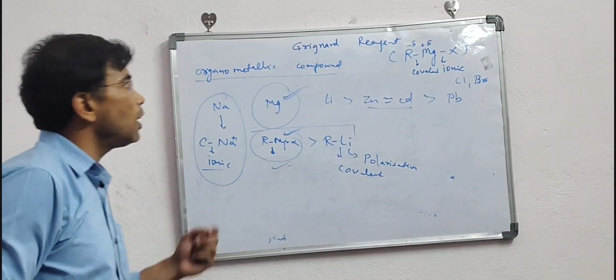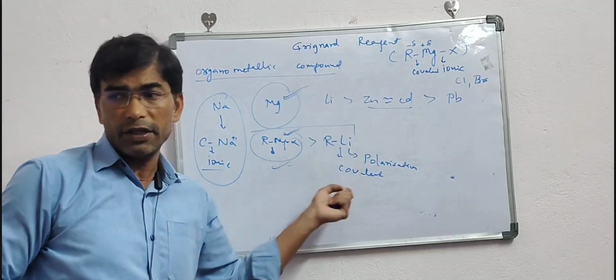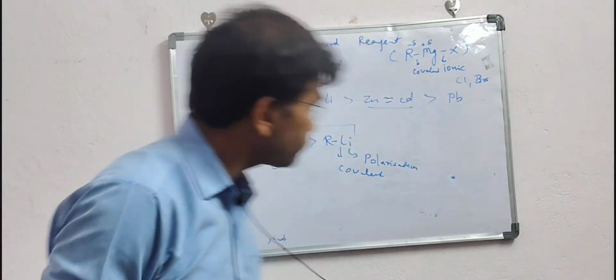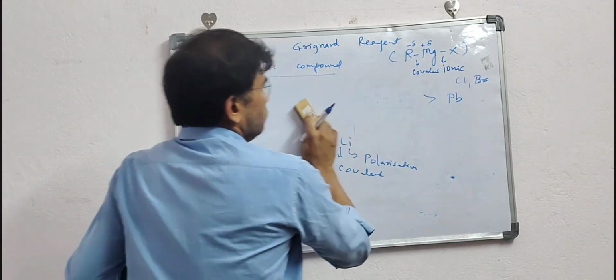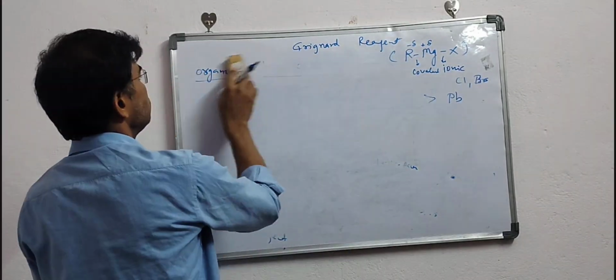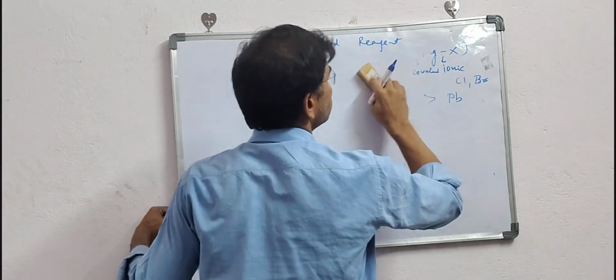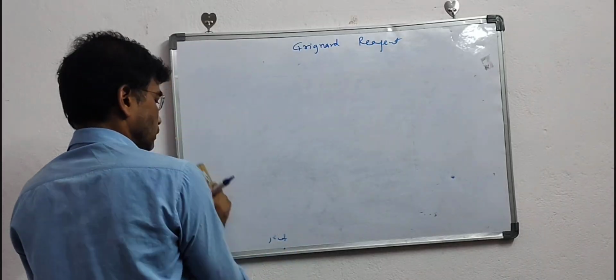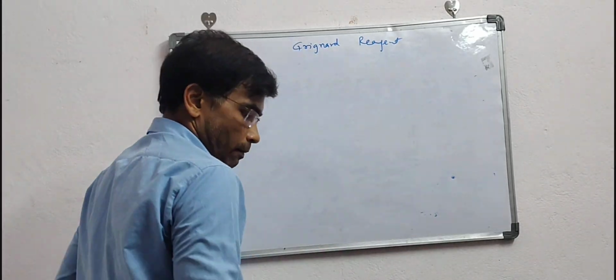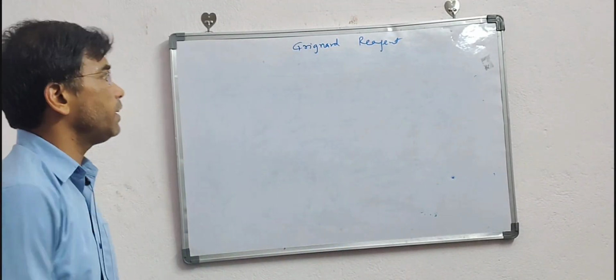Okay. So let us now discuss the Grignard reagent preparation. Preparation of Grignard reagent.